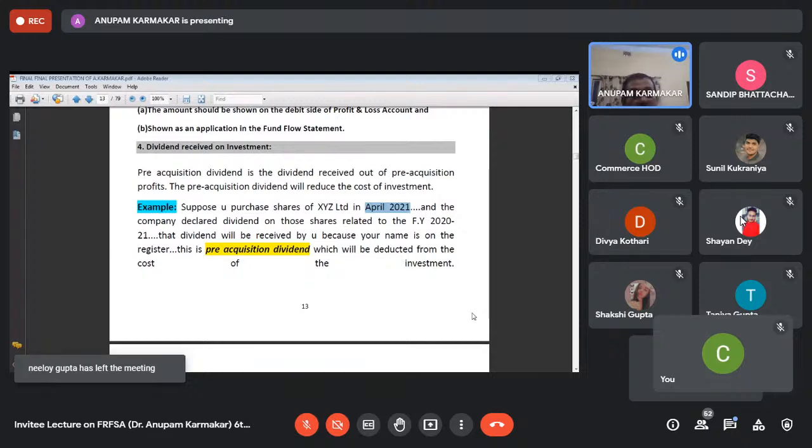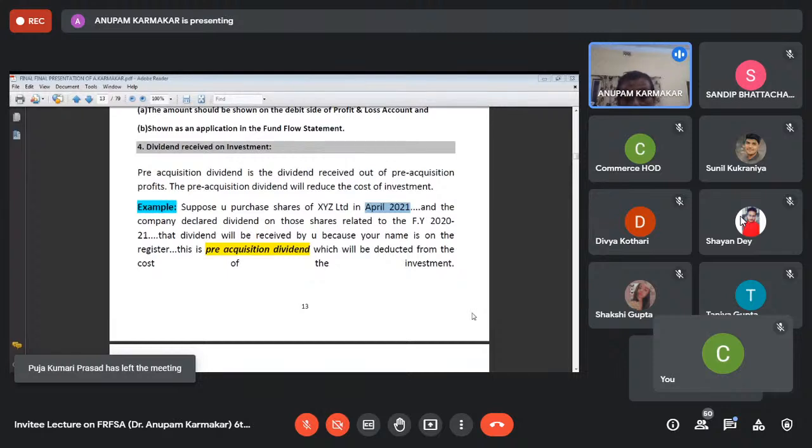So pre-acquisition dividend is actually reducing the cost of investment. That means if I've invested 10,000 rupees in purchasing shares of XYZ Limited, and I have received 2,000 rupees as pre-acquisition dividend, that means the dividend for the period during which I was not a shareholder of that company.